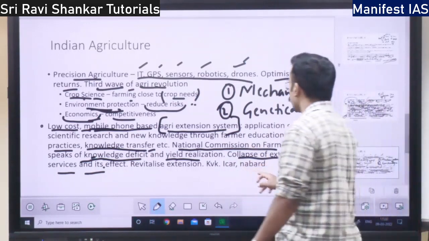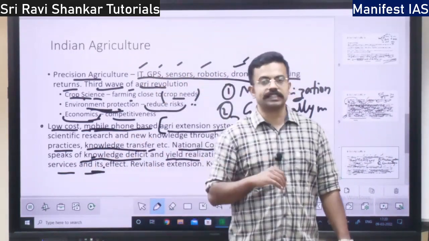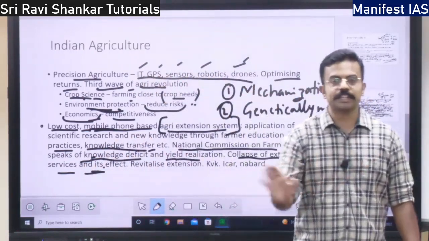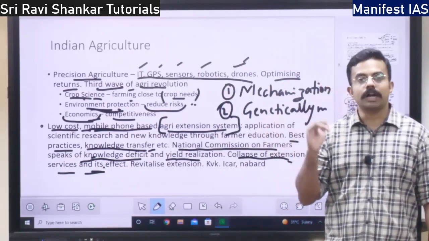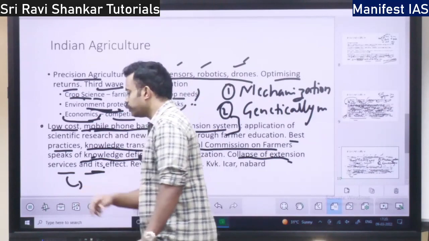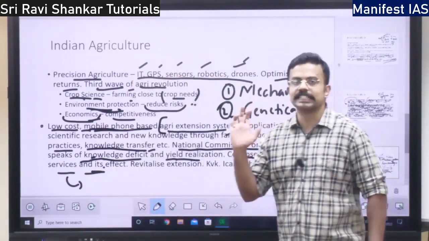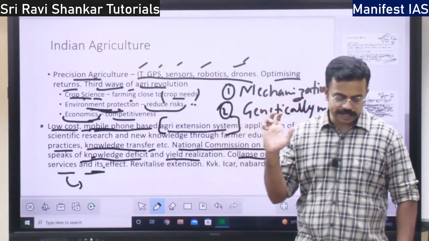That is why there is a collapse of extension services. That is, no scientific research is applied in agriculture. What is the effect of the collapse of agricultural extension? There is less yield.